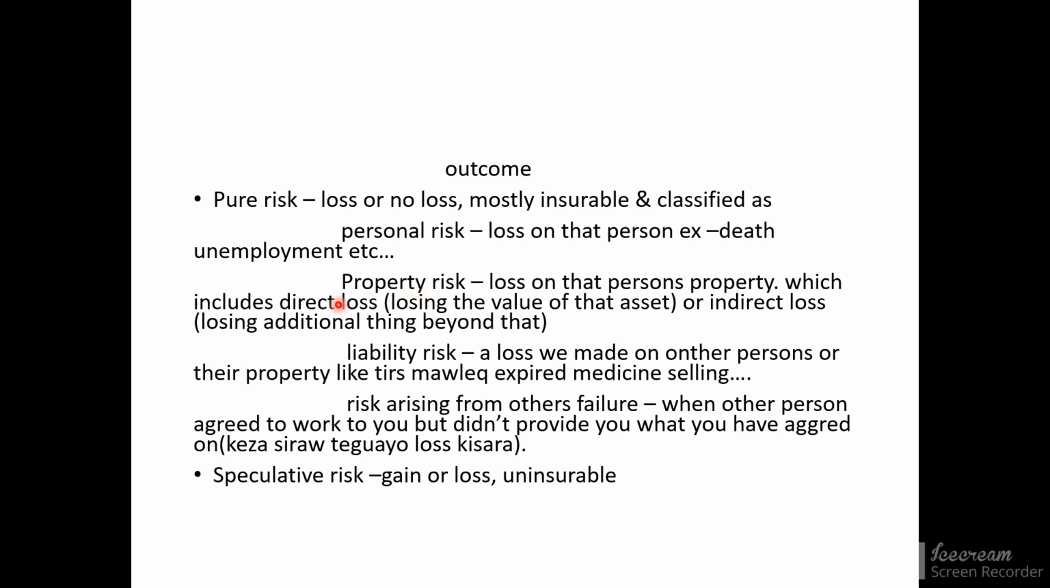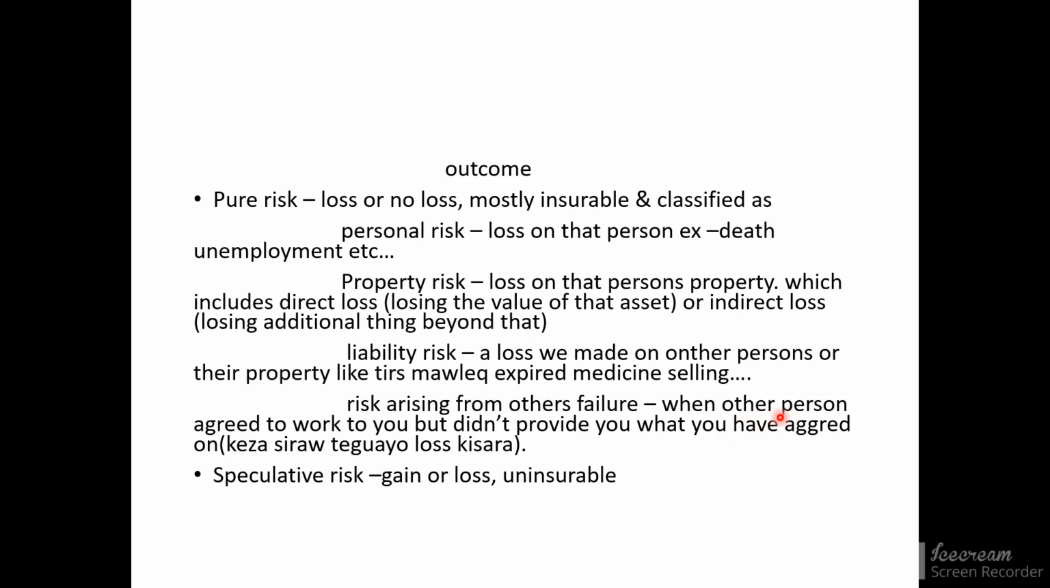The other one is liability risk. This is the risk of not fulfilling the responsibility that is expected from us. For example, if we sell expired medicine, that is a liability risk. The other one is risk arising from others' failure. This happens when not us, but the other person doesn't fulfill his own obligation that relates to our case or that impacts us.